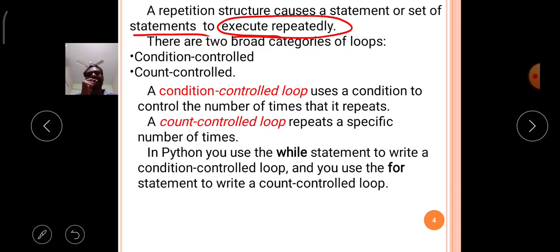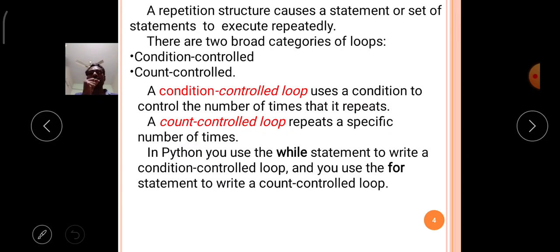Number one, condition controlled looping. Number two, count controlled looping. A repetition control structure causes a statement, that means a single statement, or a set of statements, that means a group of statements, to execute repeatedly.